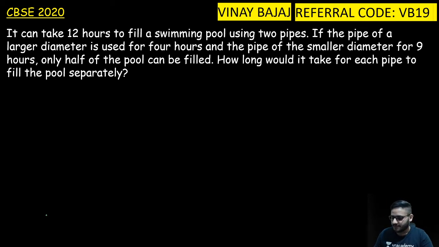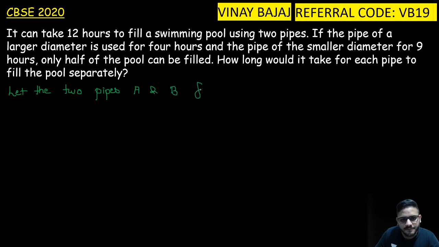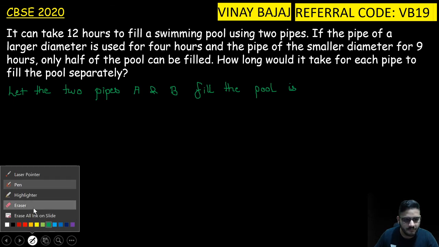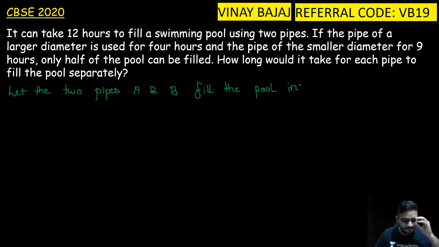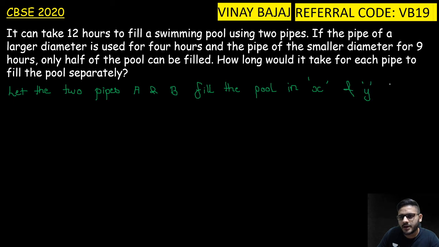So let's first write our favorite statement. Let the 2 pipes A and B fill the pool in x and y hours respectively.